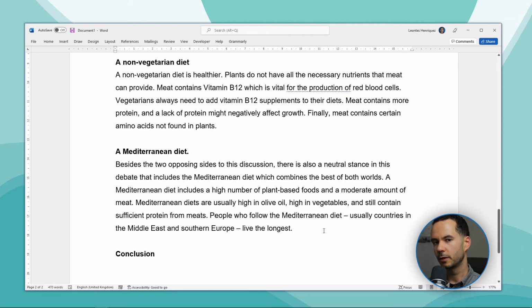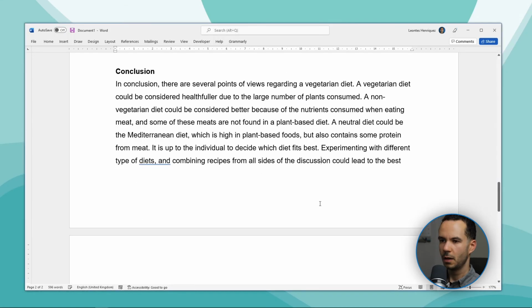Now, what we want to do in our conclusion is summarize the main points of our essay. And I'm going to do that, and then I'm going to end broadly. So look what I'm going to do. So I've added the conclusion to this essay, and I have stated the most important points.